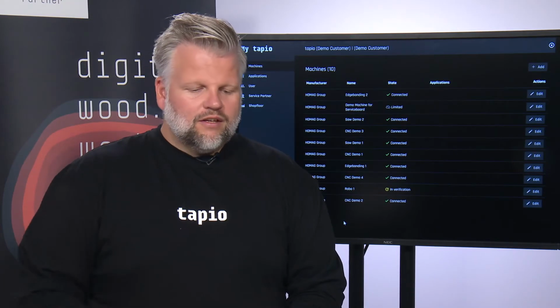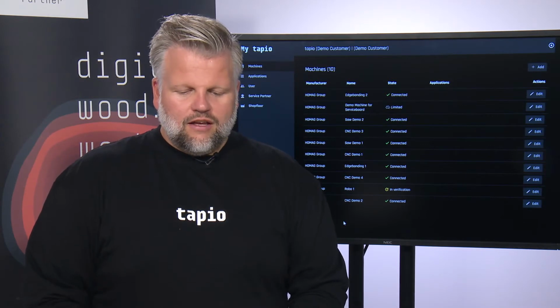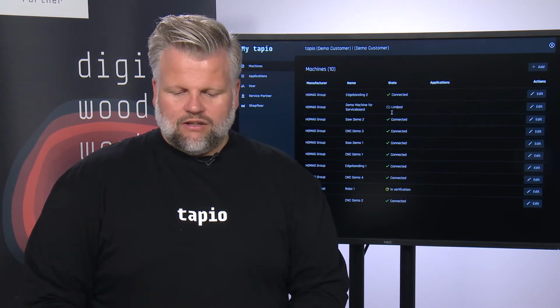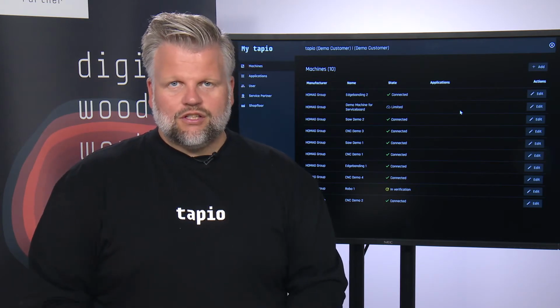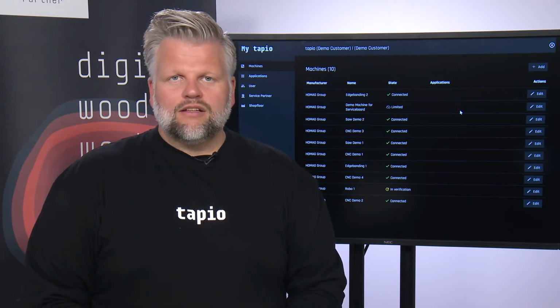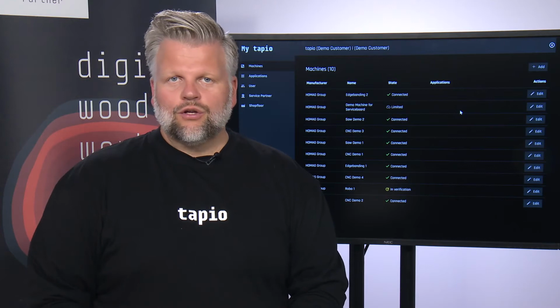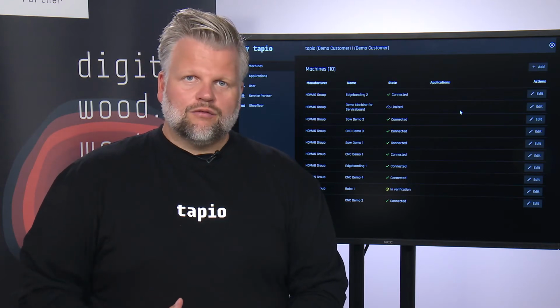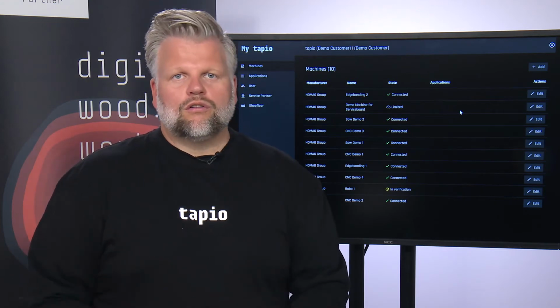We just opened up here the machines, so you see we already added different machines, which got different statuses. So we got connected machines, we got limited machines, or we got the status in verification. So basically connected means the machines are actively connected to Tapio, so they can send data. So you can use every application by Tapio, which is Machine Board, Data Safe, Service Board, or Twinio.